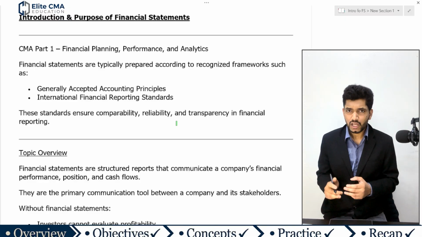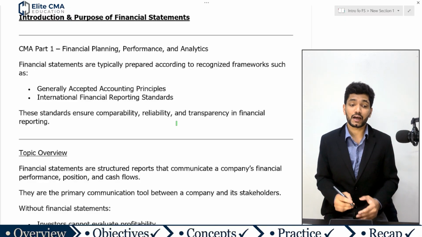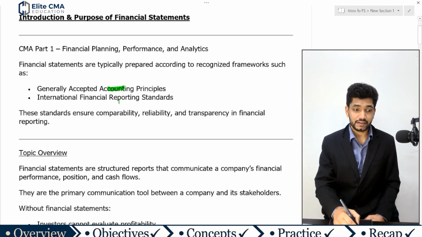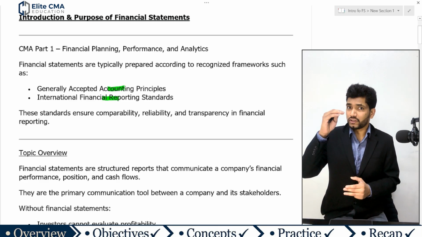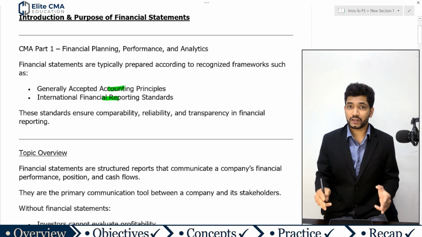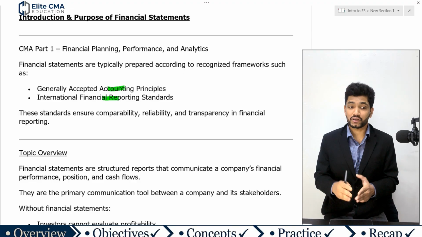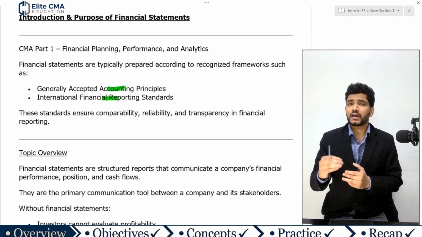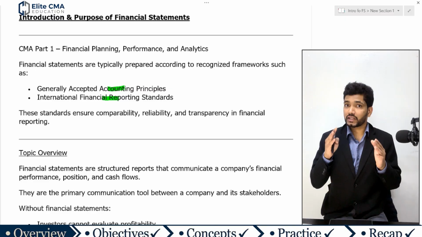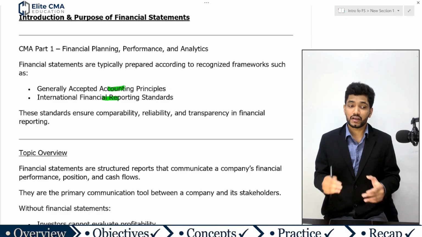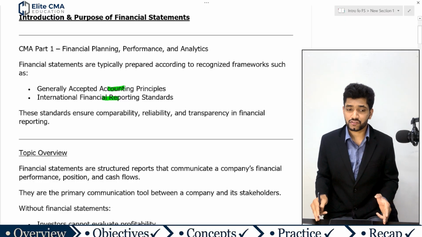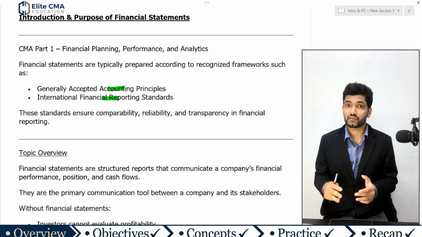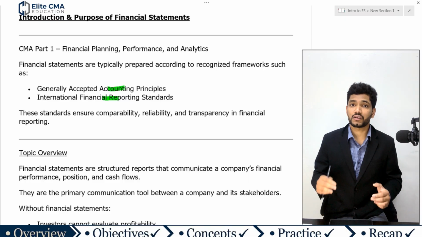Normally financial statements are prepared according to recognized frameworks such as generally accepted accounting principles and International Financial Reporting Standards. These are the two accounting standards normally recognized worldwide. While preparing the financial statements, the accountant considers either of these reporting standards: generally accepted accounting principles, that is US GAAP, or International Financial Reporting Standards.